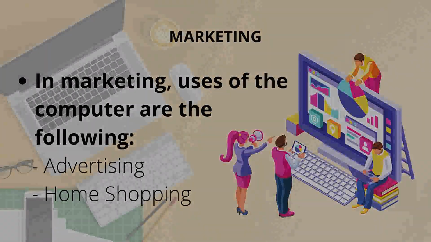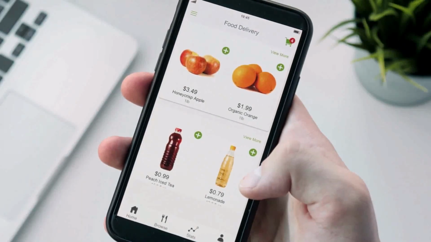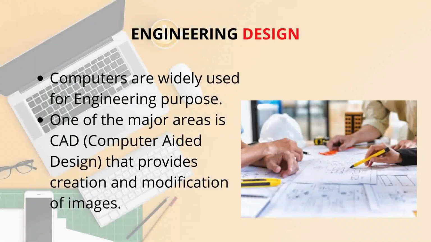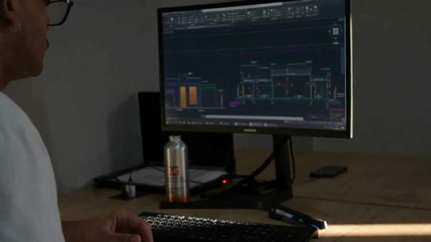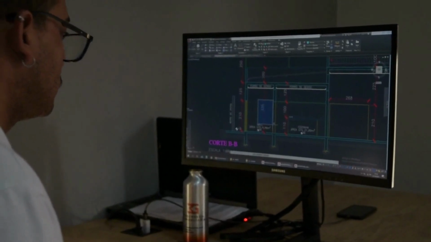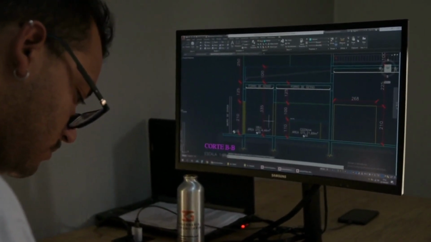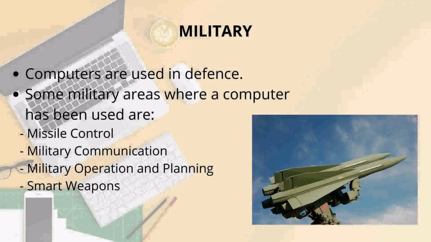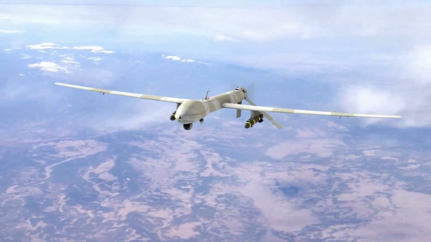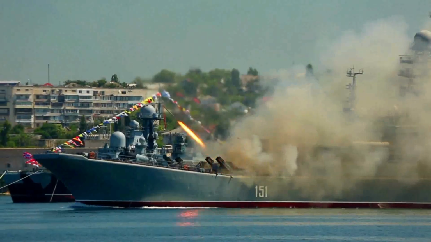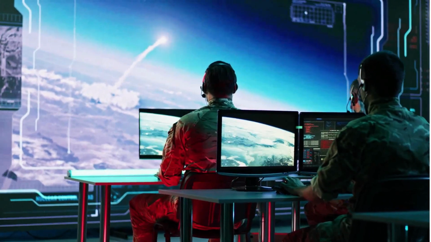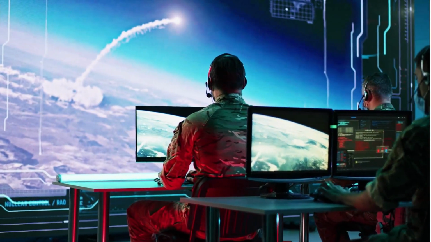In marketing, uses of the computer are the following: advertising, home shopping. In engineering design, computers are widely used for engineering purposes. One of the major areas is CAD, computer-aided design, that provides creation and modification of images. Military. Computers are used in defense. Some military areas where a computer has been used are missile control, military communication, military operation and planning, smart weapons.